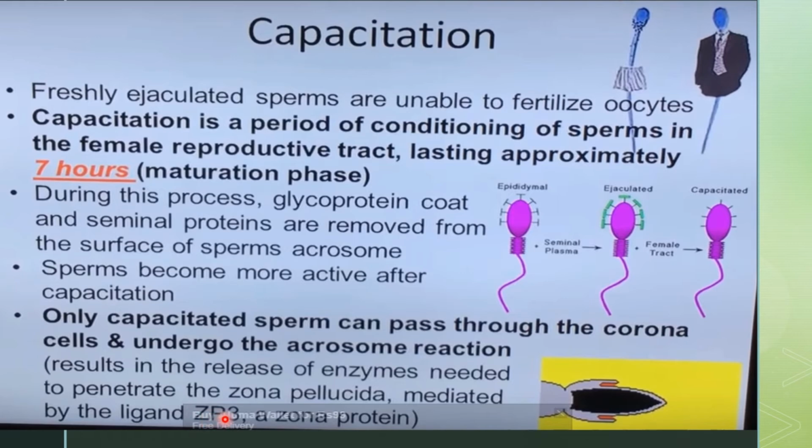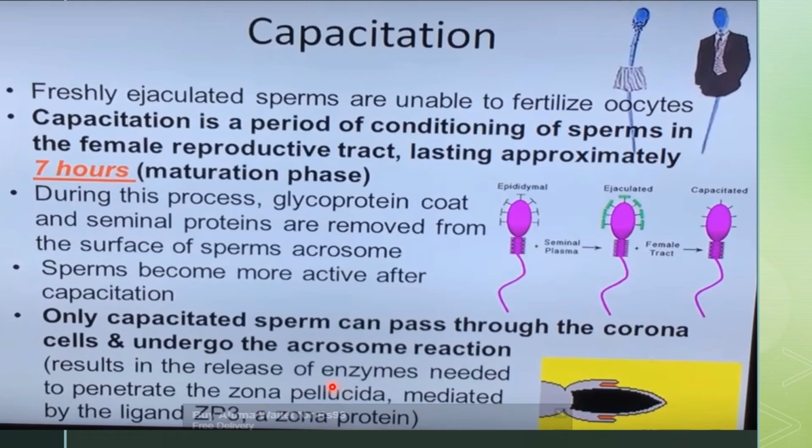So the acrosome reaction occurs after binding to the zona pellucida, and it will be induced by the zona proteins, particularly by ZP3, and this reaction ultimately helps in the release of the enzymes which are needed to penetrate the zona pellucida.